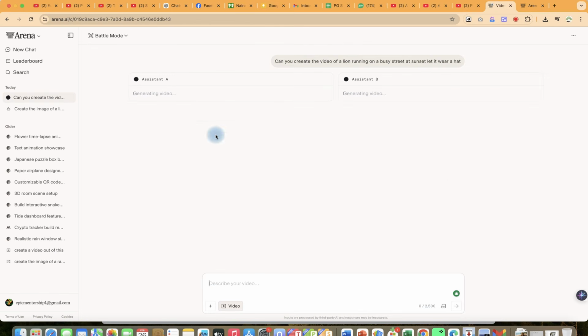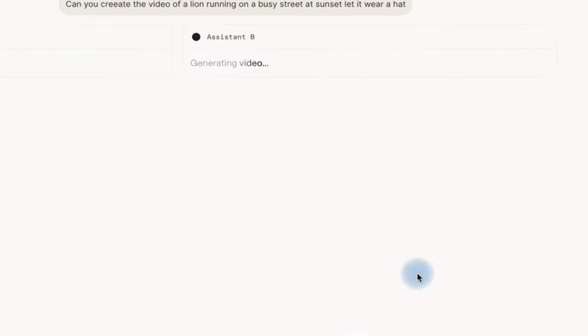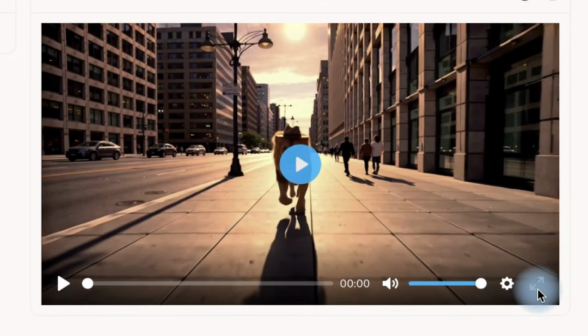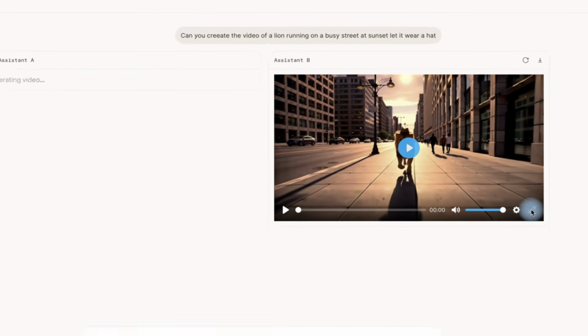Let's give this some seconds to see. It's going to generate using two assistants, assistant A and assistant B, and then from there you'll be able to now judge and pick your choice from the videos that it has generated for you. So let's just give it some seconds to see what this is going to generate for us. All right, and as you can see, it has also generated the video. So let's take a look at it and see what it has created for us.